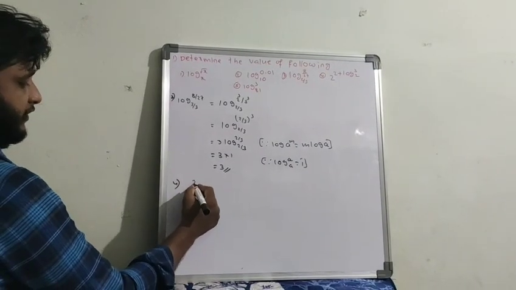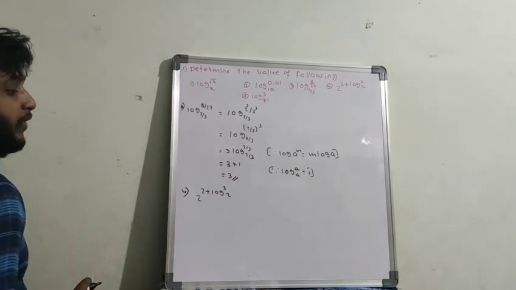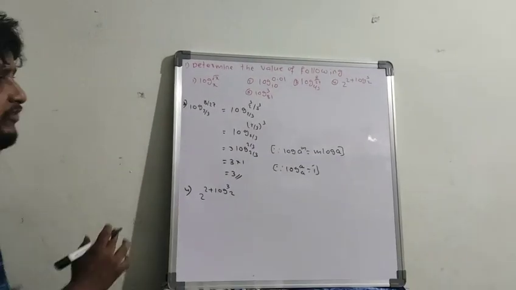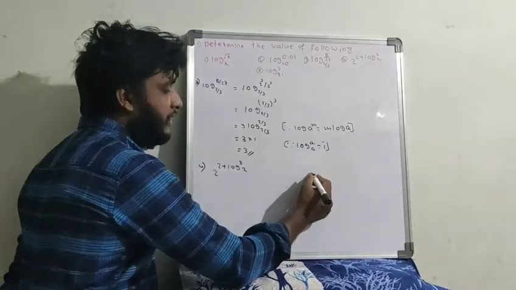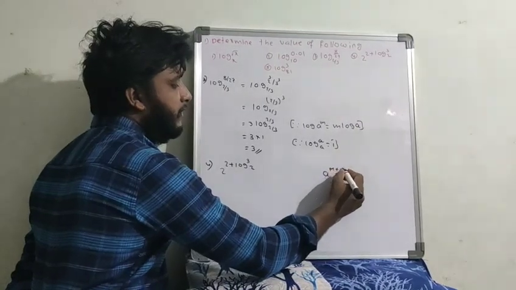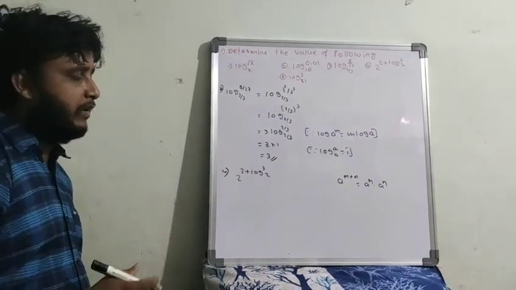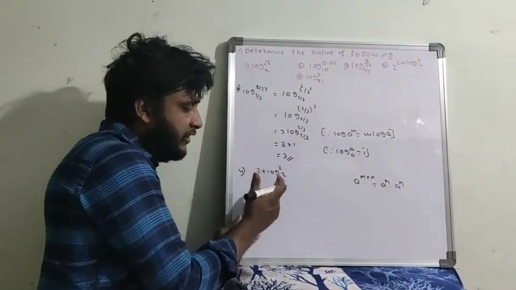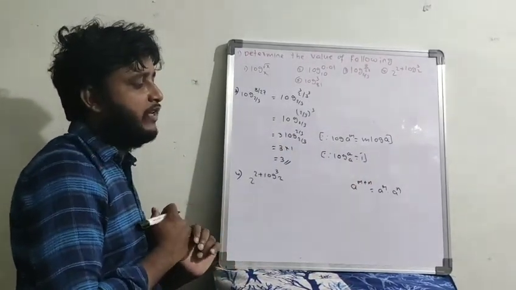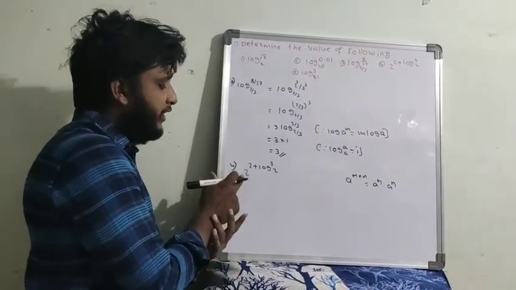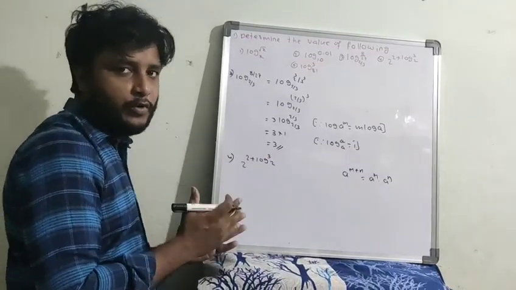Fourth question, this is a very interesting question. 2 to the power of 2 plus log 3 base 2. Here we don't have any formula suitable for this directly, so I will explain by using a to the power of m plus n, which we can write as a power m into a power n. That means I am splitting this one. The left hand side, I am splitting 2 to the power of 2 plus log 3 base 2, by using the formula a to the power of m plus n equals a power m into a power n. Why am I splitting? If I split, 2 square is 4, I know very well, and for 2 power log 3 base 2 we have one formula, one property of logarithm.